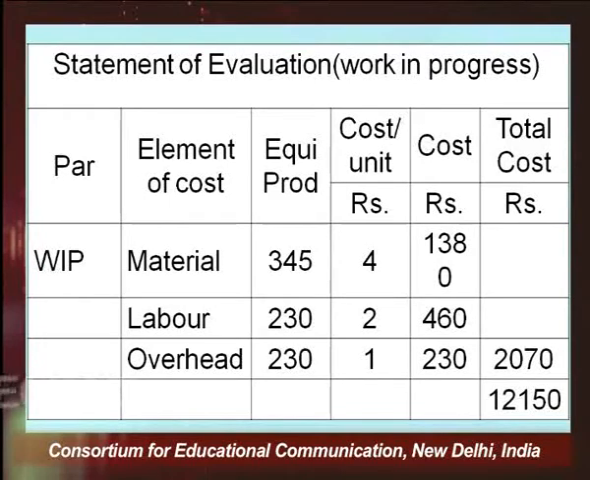Right. So, the equivalent production multiplied by cost per unit gives you the element-wise cost of work in progress. So, 1380 is the material cost, 460 is the labor cost and 230 is the overhead cost, that comes to be 2070. Right. And you add up all these, this comes to be the total cost, that is work in progress 2070, your finished goods cost 9800, your cost of abnormal loss, and this comes to be